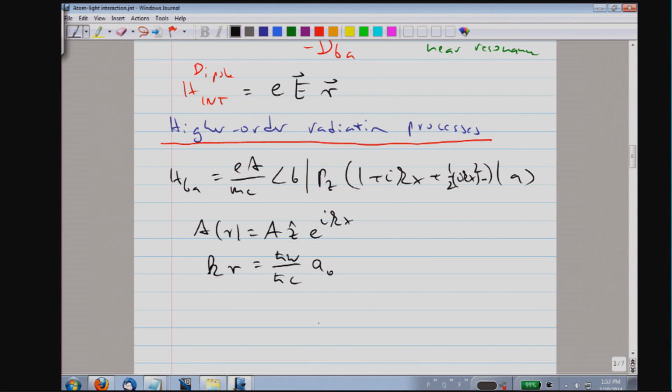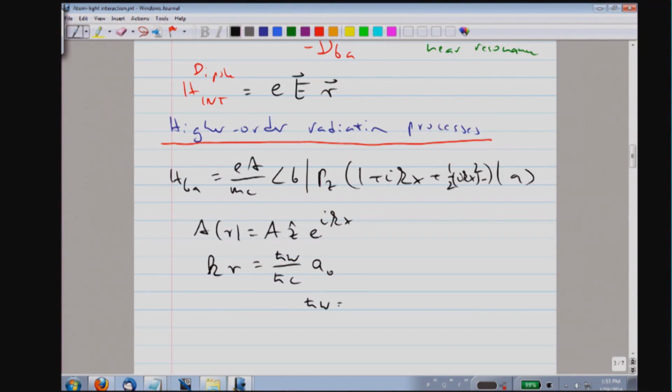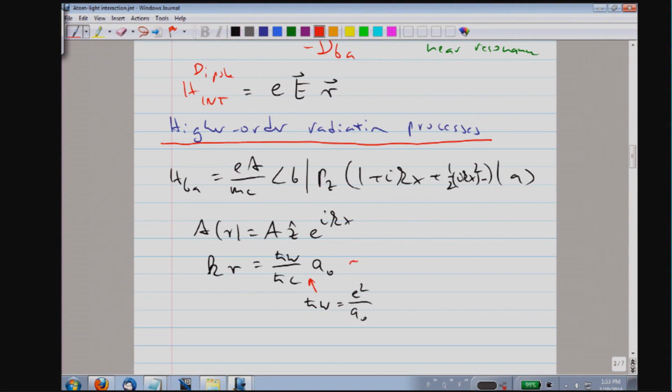The relevant frequency h bar omega is the Rydberg, and the Rydberg is e square over the Bohr radius. So now, if I insert it, the Bohr radius cancels out, and kr is dimensionless.